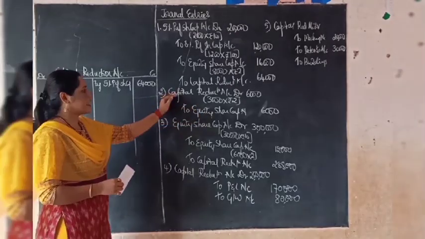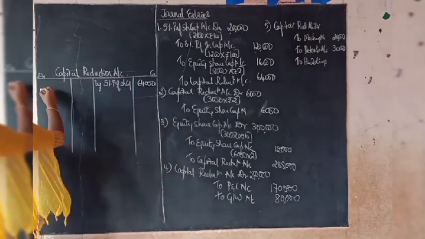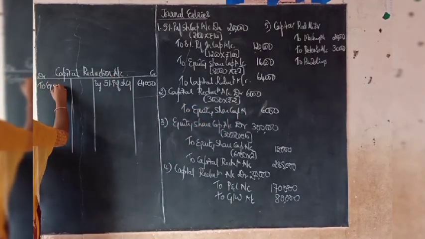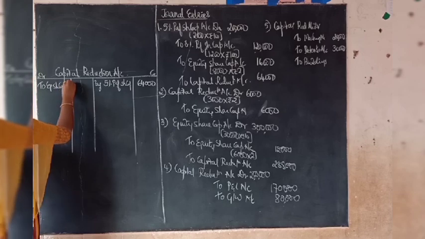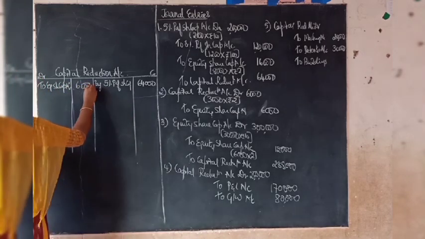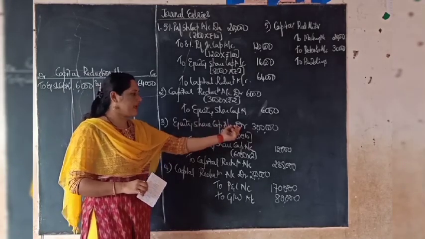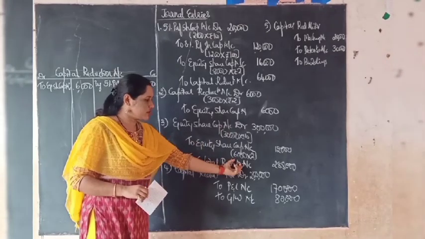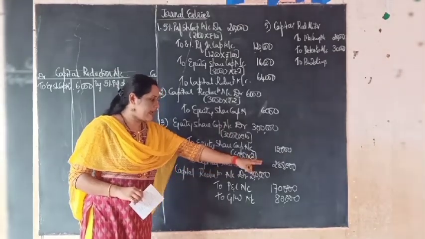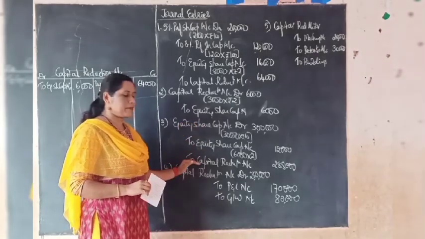Here the entry is capital reduction account debit to equity share capital. So we have to record that on the debit side, to equity share capital account. The amount of equity shares issued is 6,000. Then in the third entry, we have written equity share capital account debit to capital reduction account. So total 2,88,000 has been transferred from the equity share capital account to the capital reduction account.